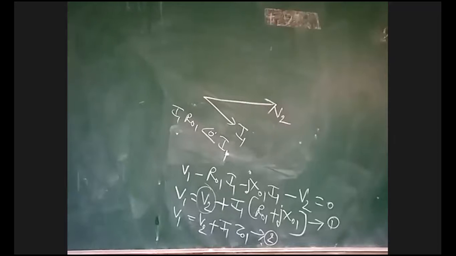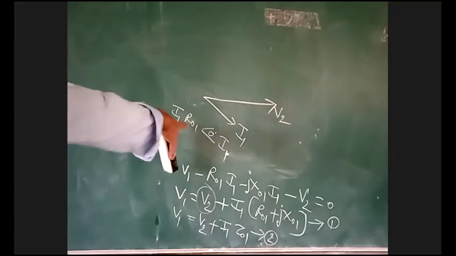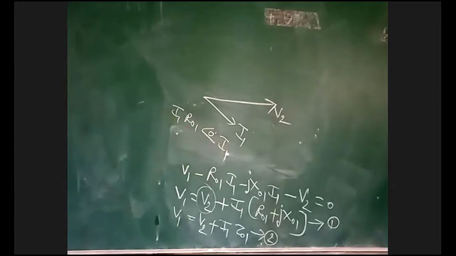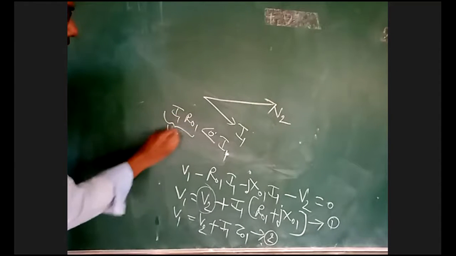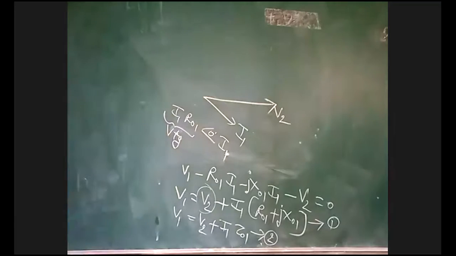See here, the angle between I1 and R01 is 0. In resistance, I1 multiplied by R01 is the voltage, and the angle between voltage and current is 0.